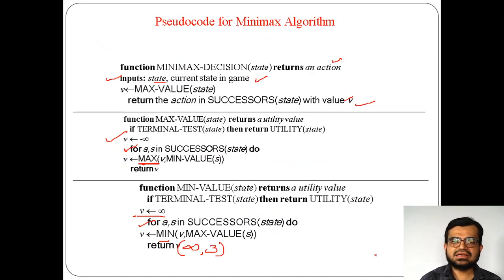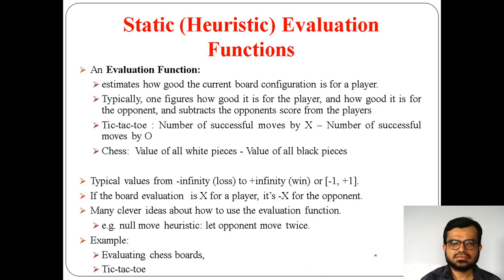Okay. So in that sense this pseudocode will work here. Now we need to see how we can evaluate this process, that means how we can move from one state to another state. As I said, the values for the evaluation function will range from minus infinity, meaning loss, to plus infinity. This is the range, right? Minus infinity to plus infinity.